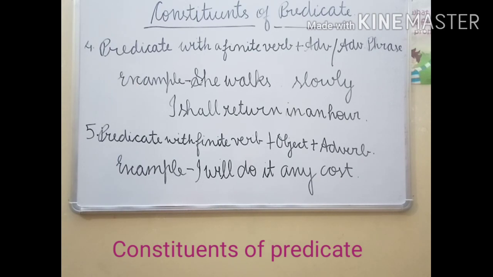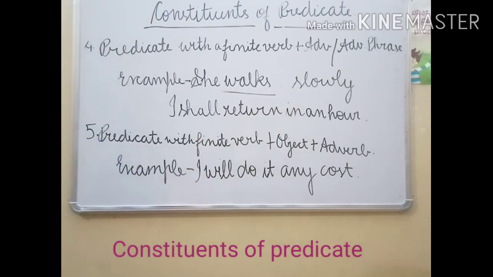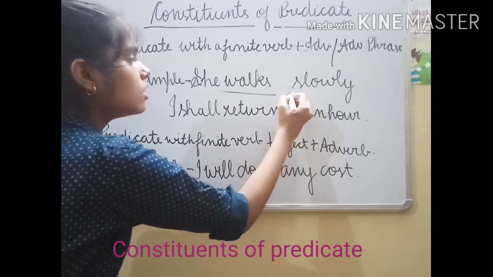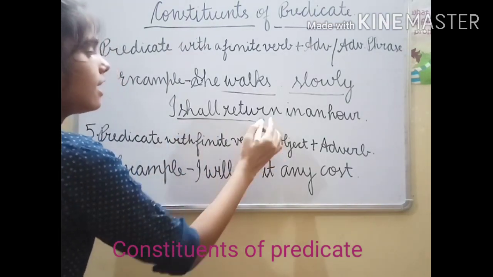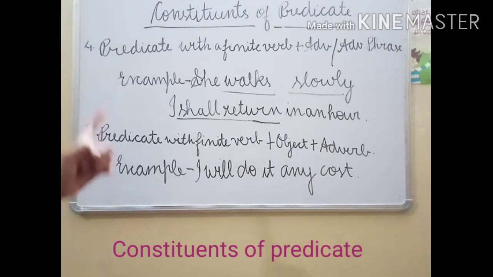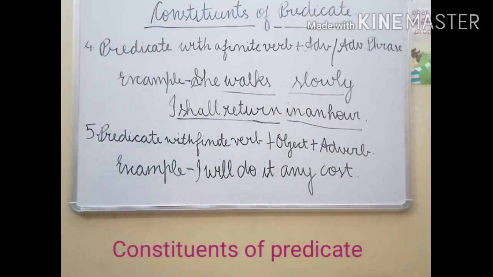In example, see, she walks slowly. Here the finite verb is walks and the adverb is slowly. Now second one, I shall return in an hour. Here the finite verb is shall return and the adverb phrase is in an hour.